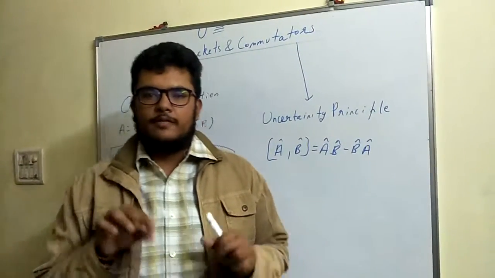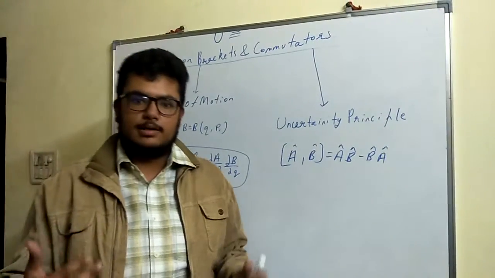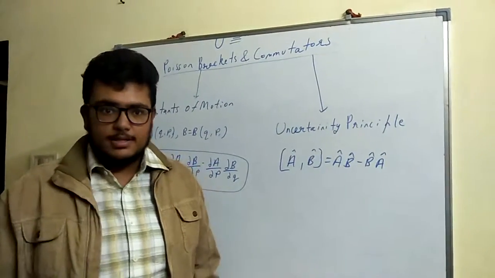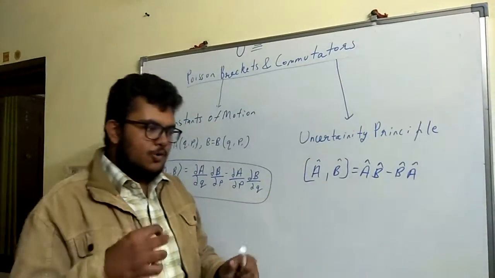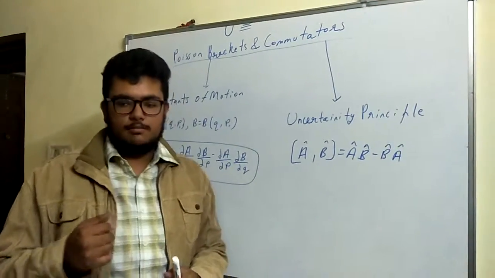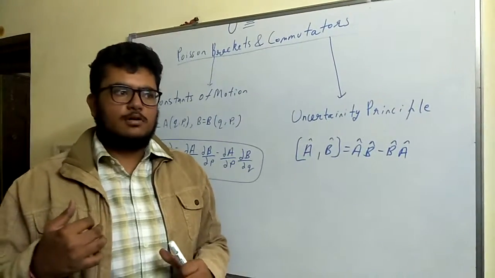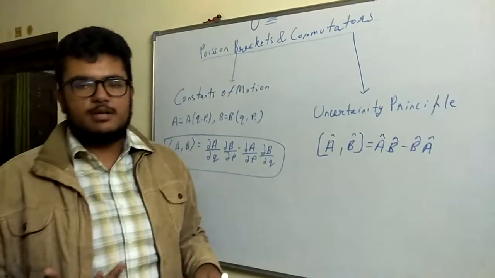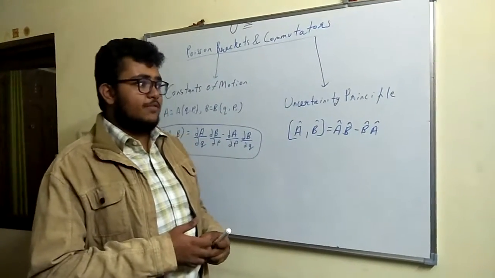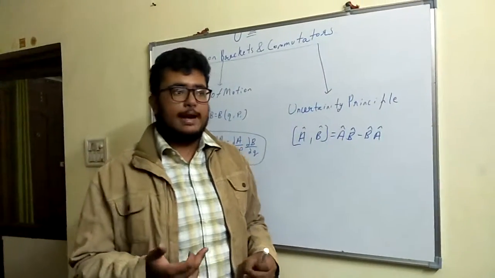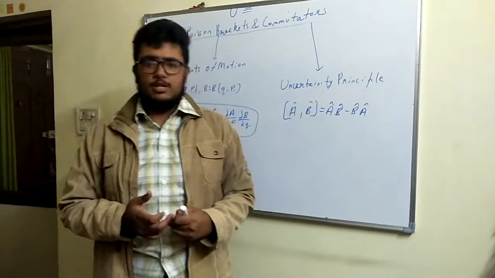Today, we are going to discuss the relationship between two very well known quantities in classical mechanics and quantum mechanics. These are Poisson brackets and commutators. Poisson brackets are a very central mathematical quantity in classical mechanics. The Poisson brackets of two dynamical variables are very important for certain things. They are used for defining constants of motion and conservation laws, and they are very important in canonical transformations.